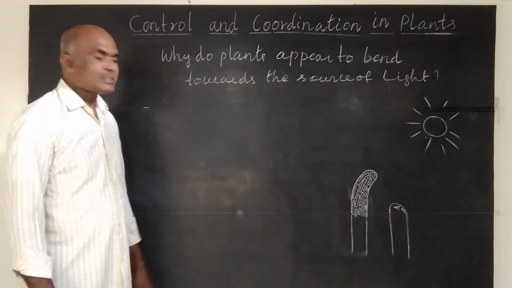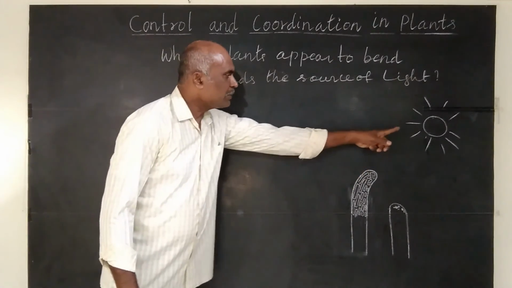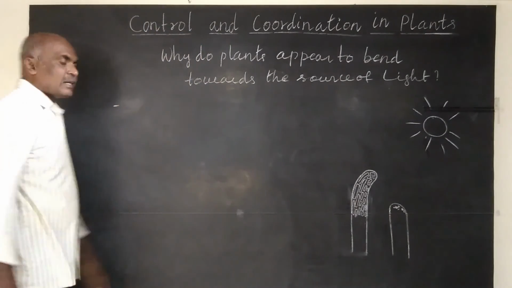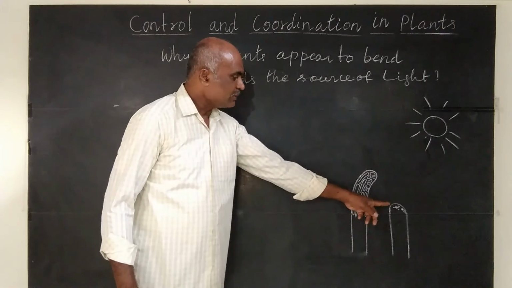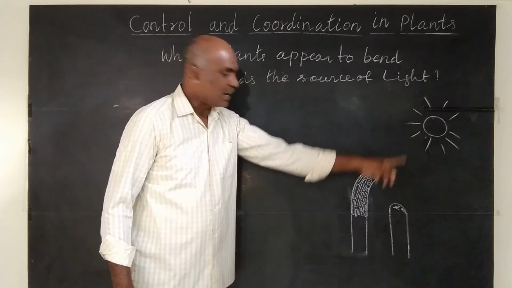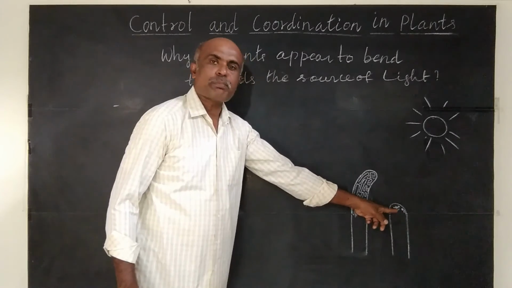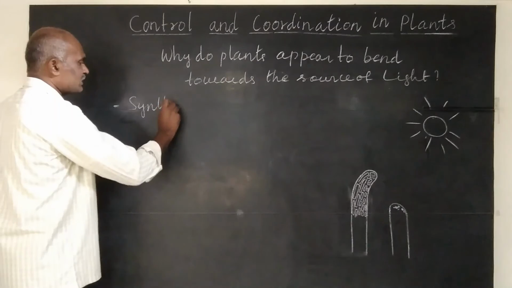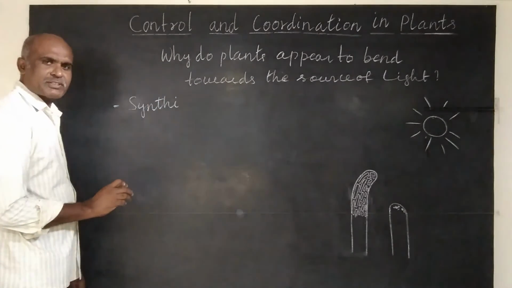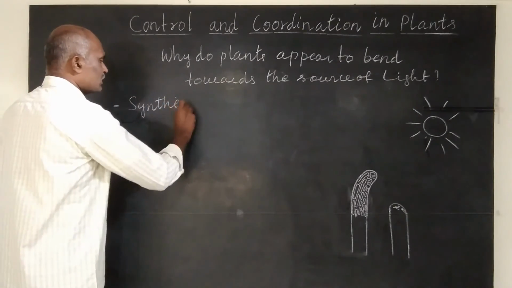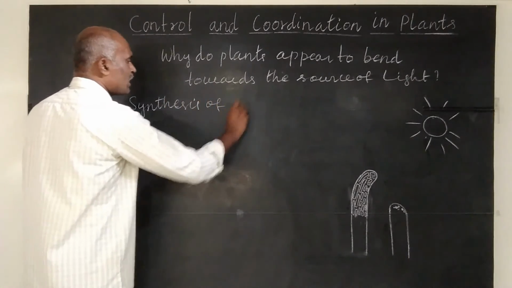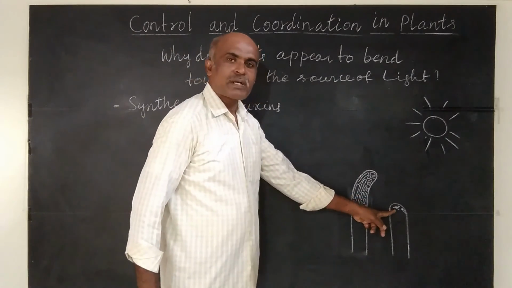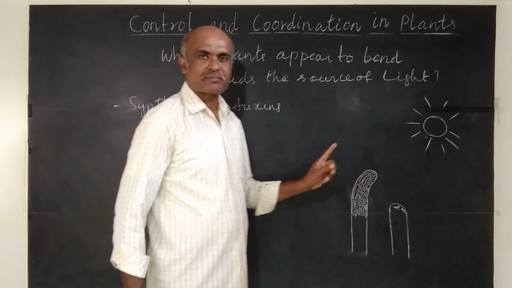Now let us understand, why do plants appear to bend towards the source of light? The reasons are, when growing stem detects the light, auxin is synthesized at the tip of the shoot. So the first reason is synthesis of auxins, means production of auxins, formation of auxins, at the tip of the shoot when it detects sunlight.